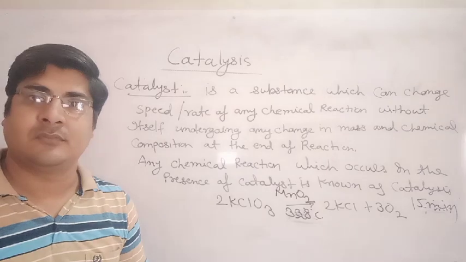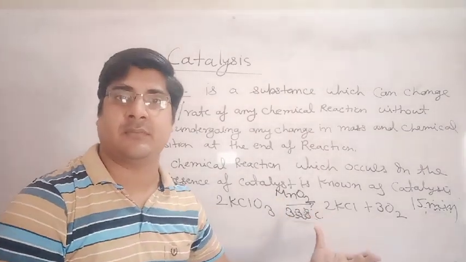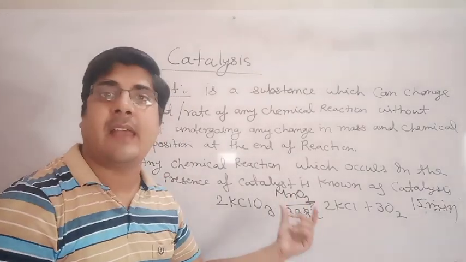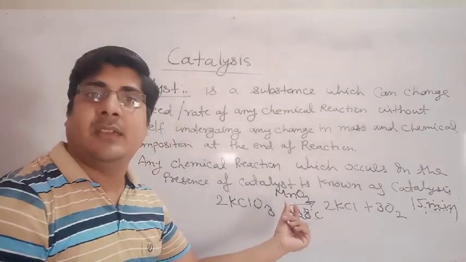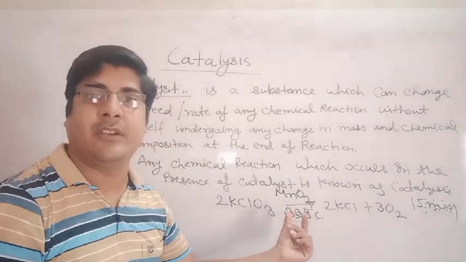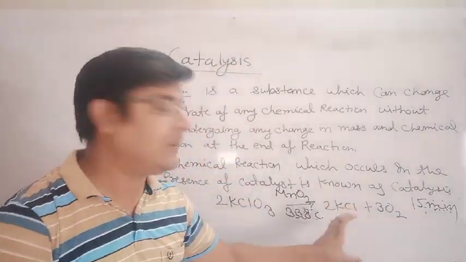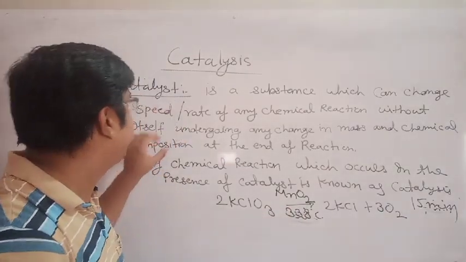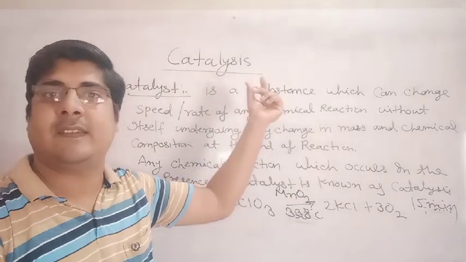So MnO2 increases the rate, the speed of the reaction. MnO2 works here as a catalyst. This reaction occurs in the presence of MnO2, so this reaction is known as catalysis.